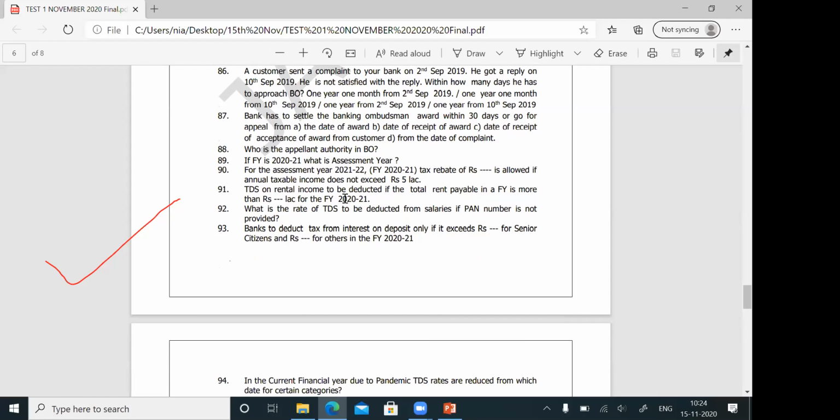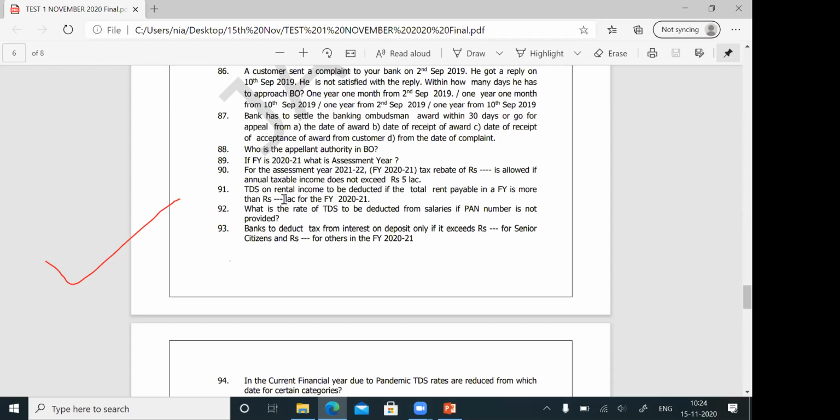Question number 91. TDS on rental income to be deducted if the total rent payable in a financial year is more than rupees 2.40 lakhs. Whatever changes have come, I have put in the question. Other things are already there. So 2.40 lakhs. When it exceeds 2.40 lakhs, TDS is to be deducted.